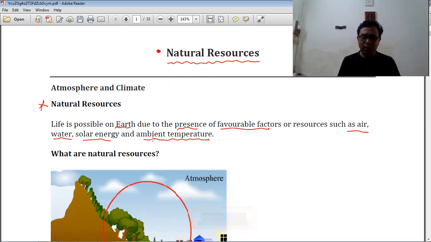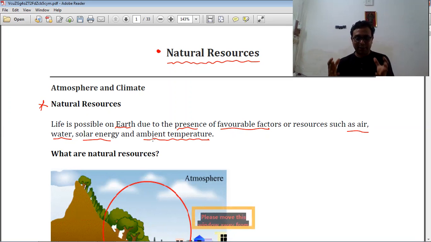In your body, what is there? 70% is water. Also the air: without air we cannot breathe, so we cannot survive. And solar energy is the main source of energy. Without solar energy, we can do nothing, right? And the temperature is very important.